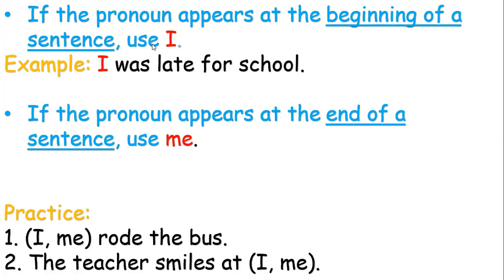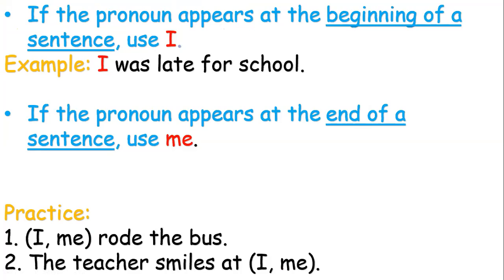I start the sentence with I, not me. If it comes at the beginning of the sentence, we have to use I.